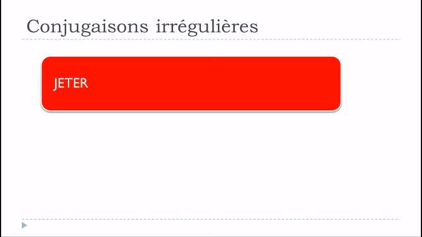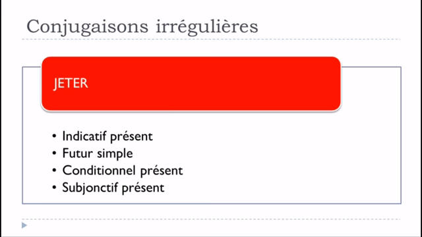And that's it. So keep in mind that for all the verbs that belong to this jeter family, the indicatif présent, futur simple, conditionnel présent, and then subjonctif présent will have the little changes that we saw. For all the other tenses, there are no modifications, just follow the rules that we saw previously.